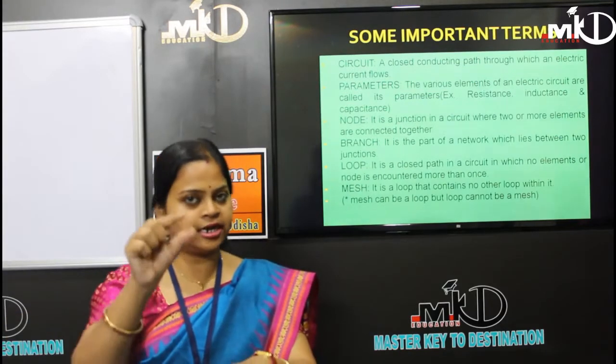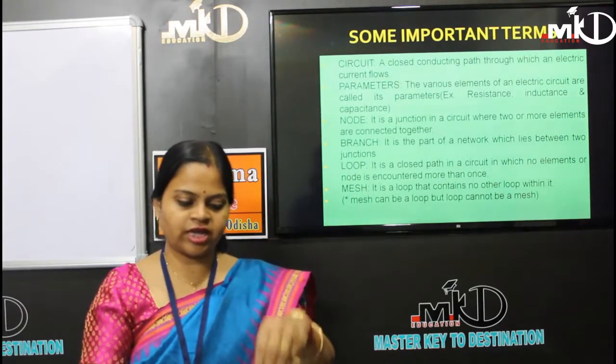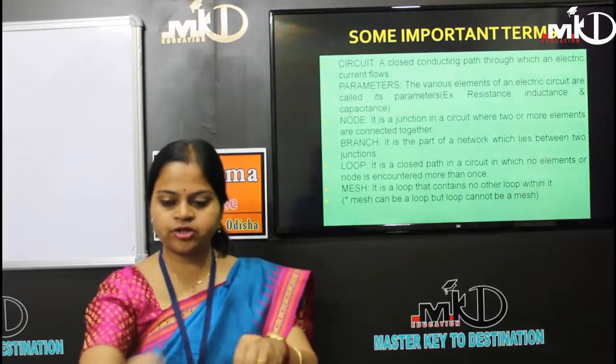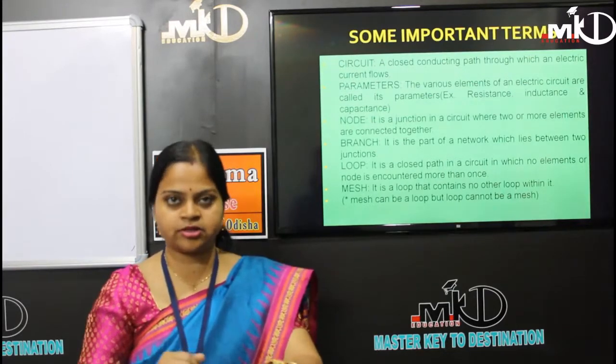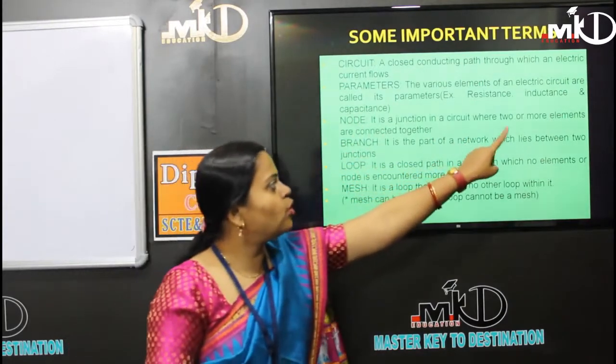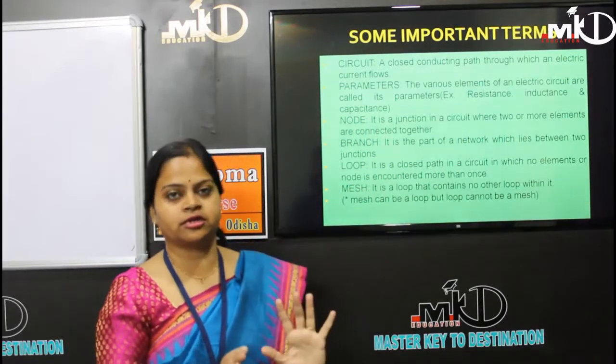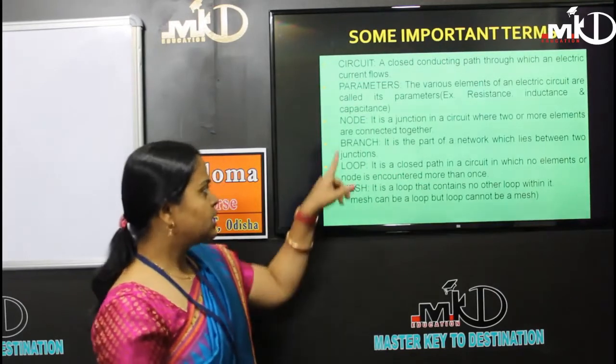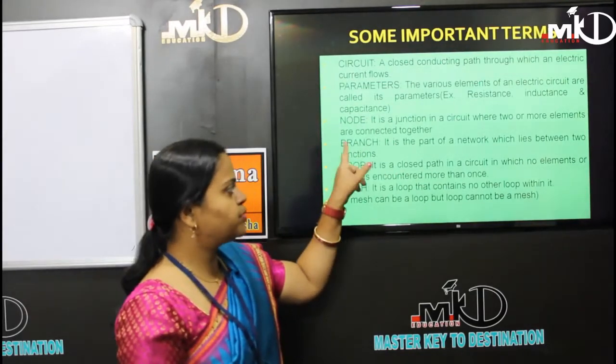Similarly in an electrical circuit, if there is a junction and from it the current is divided into different paths, that is a junction point or node, where two or more elements are connected together.